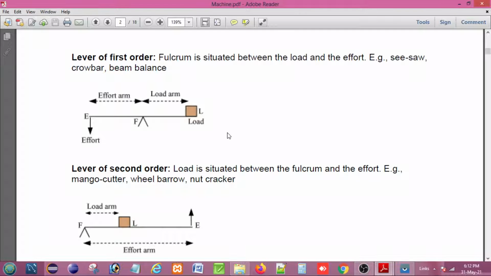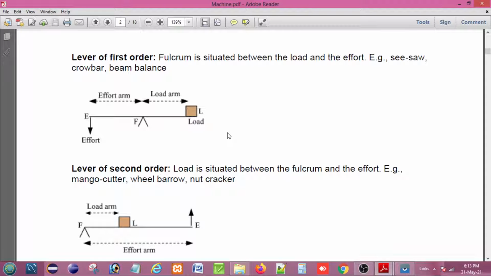And also we can find various types of class 1 lever, like scissors. Scissors is also one kind of lever, that means class 1 lever. And seesaw. Seesaw is just a simple lever, but it is a class 1 lever.